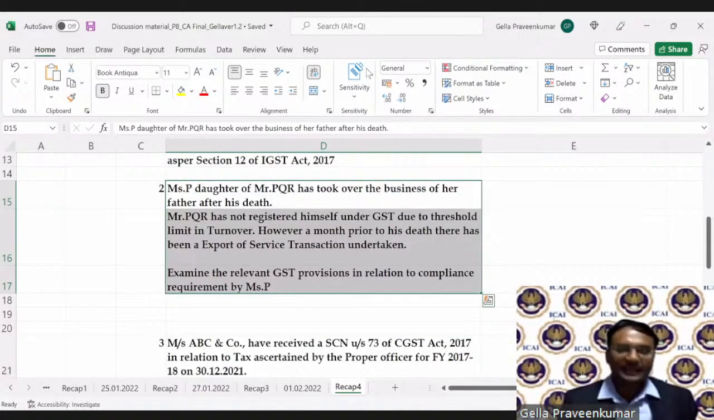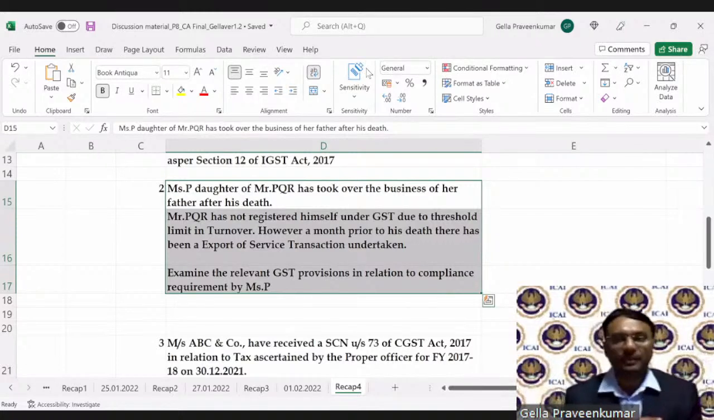These questions have been set, students, just to test your knowledge of the previous classes, what we have discussed. We have already discussed registration. We have also discussed penal provisions. So from that backdrop, I felt let me test this particular point.